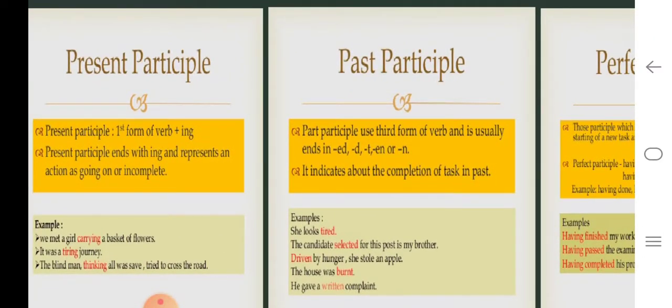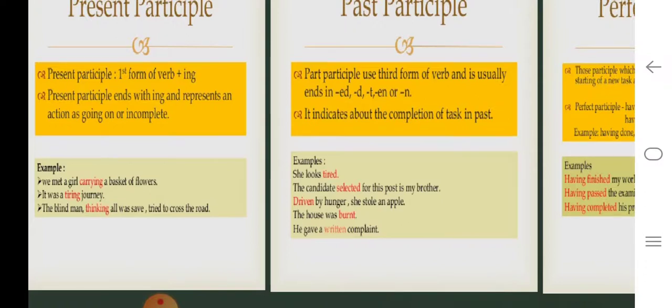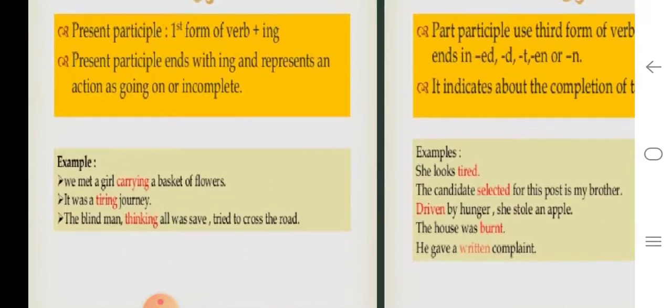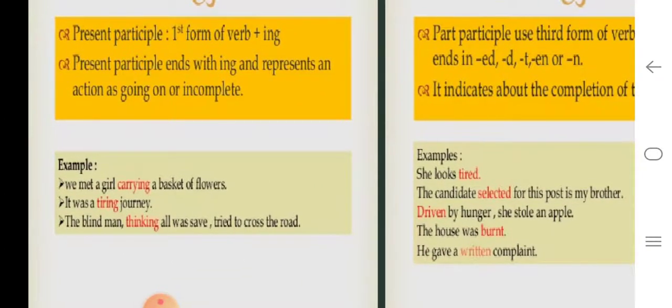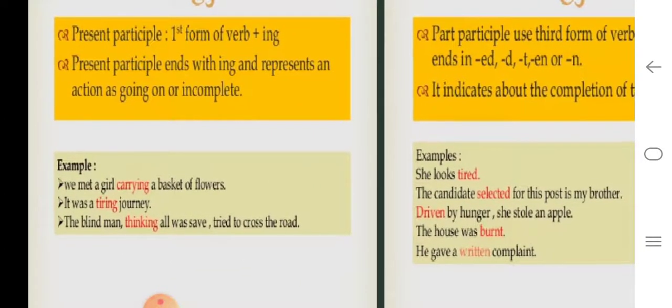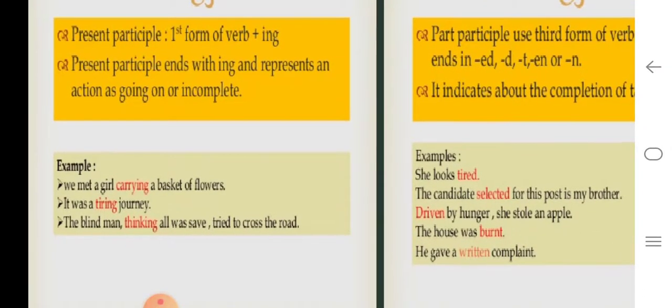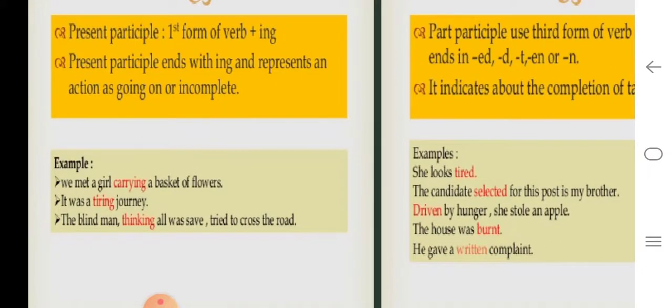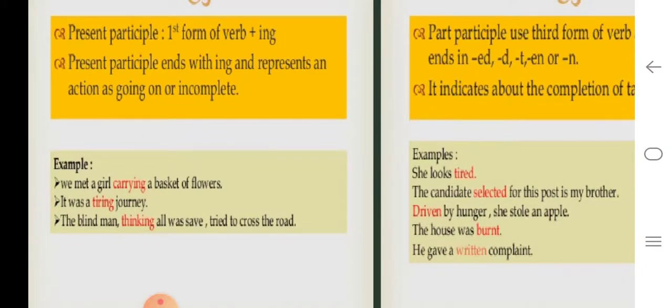The present participle ends with ing and represents an action as ongoing or incomplete. It's happening, okay, it is ongoing and the action has not been completed, so you will use the present participle. For example, we met a girl carrying a basket of flowers. So you are still seeing that girl, okay, and when you met the girl, she would have been still carrying the basket of flowers. So the action is not yet completed.